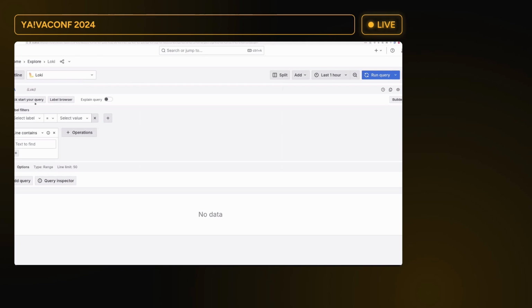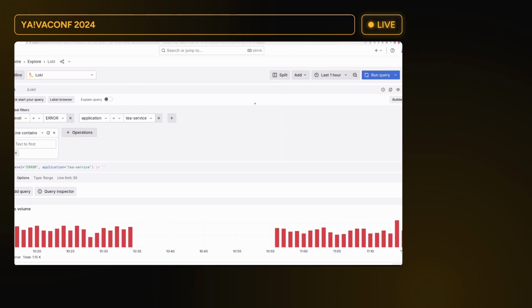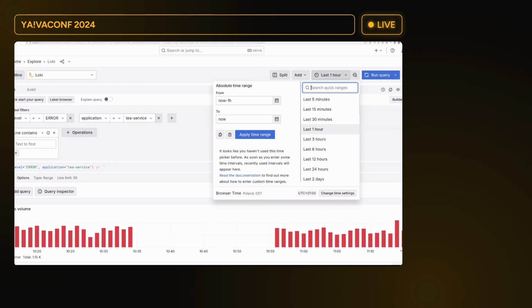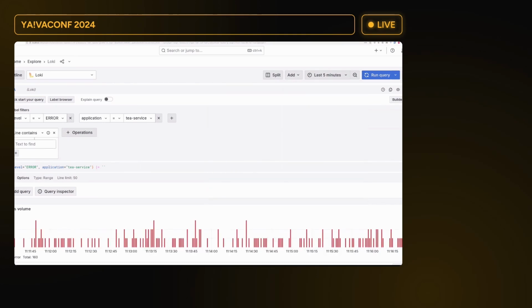So what we can do is search for error logs in the application T service, and let's see about that. So yeah, we have quite a few errors. We can check the last 5 minutes. So there's a lot of errors.